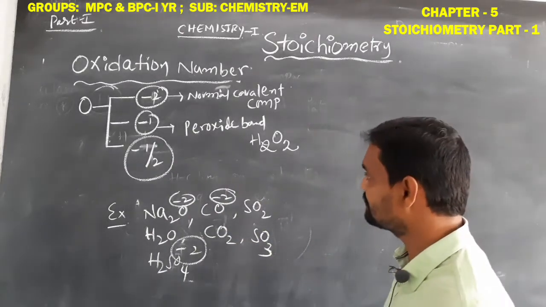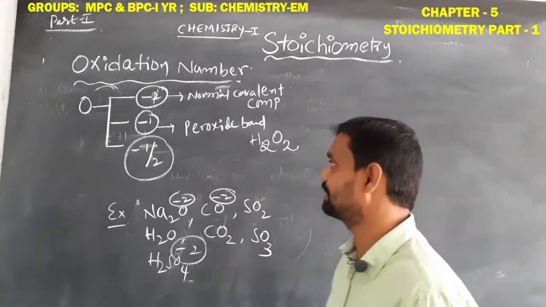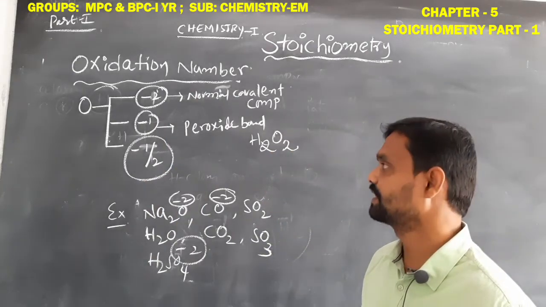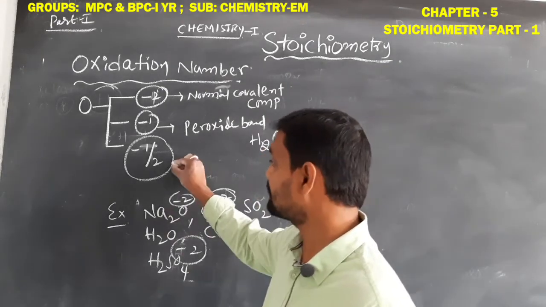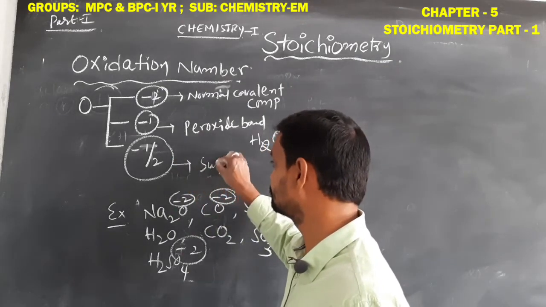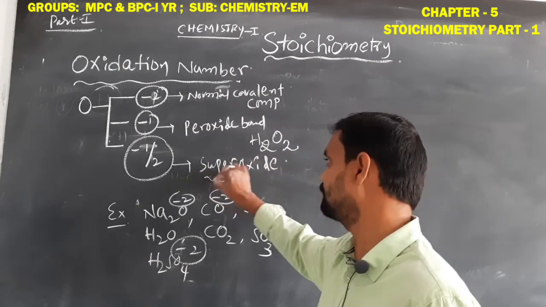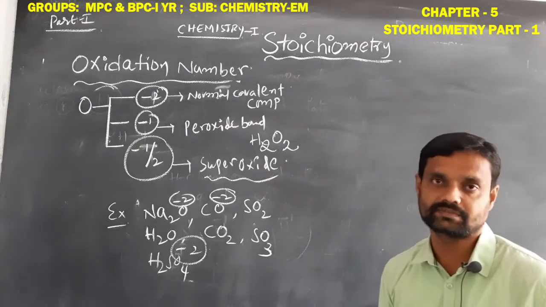So when oxygen is involved in the peroxide bond, its oxidation number is -1. Another condition is -1/2. When oxygen is involved in the superoxide bond, then it will show the -1/2 oxidation number.